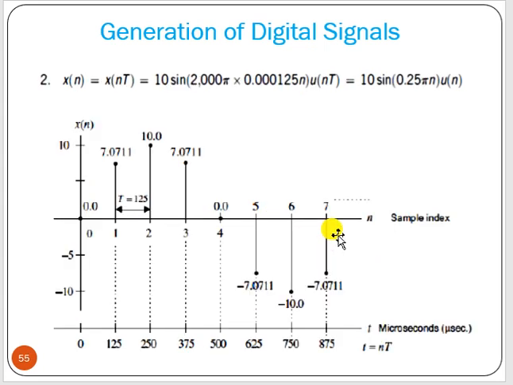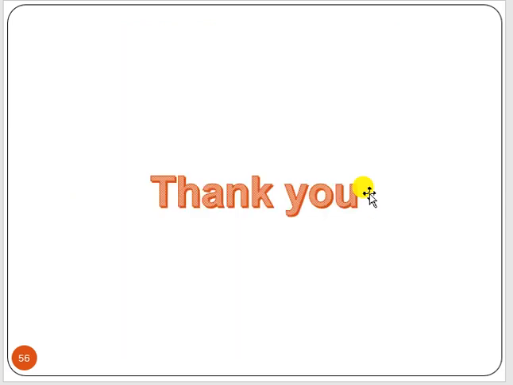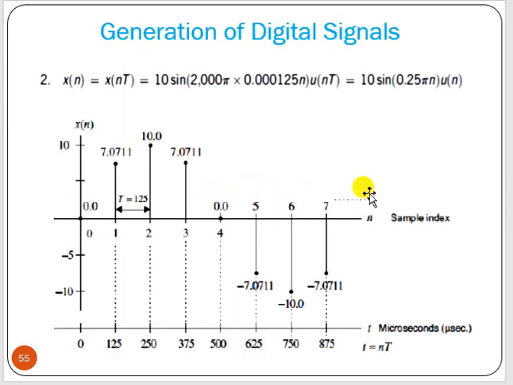Similarly for this term, if n equal to 0, this will be 10 into sine 0, which is 0. Then it will be increasing and it will reach 0 again when n equal to 4. If n equal to 4, this becomes 0.25 into 4 equal to 1, that is sine pi, equal to 0. So this is a sine wave that we are plotting. Okay, so this is it for today.